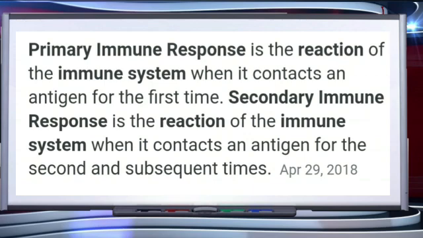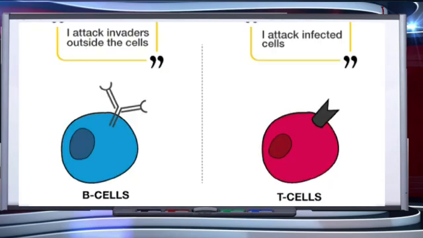This means when our body encounters a pathogen for the first time, it produces a response called the primary response. So we can say the primary immune response is the reaction of the immune system when it contacts an antigen for the first time. Whereas the secondary immune response is the reaction of the immune system when it contacts an antigen for the second or subsequent times in a lifetime.